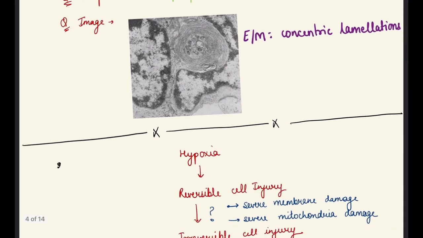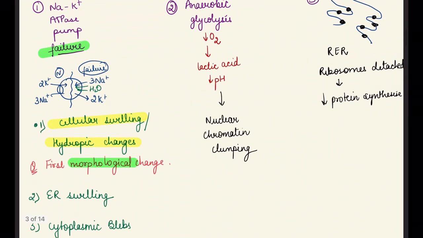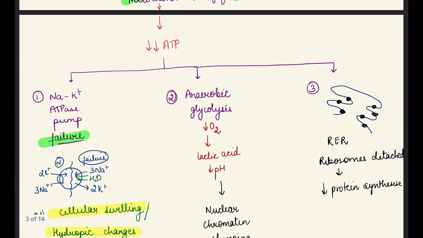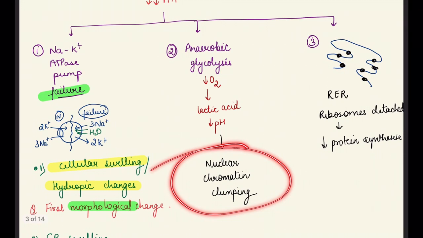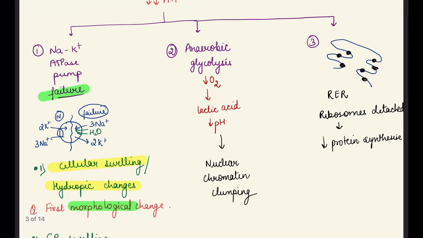Next, with hypoxia, the second part is anaerobic glycolysis, because with mitochondrial dysfunction there is decreased supply of oxygen. Then anaerobic glycolysis takes place, in which lactic acid is formed, and as lactic acid forms, the pH will decrease, and as the pH decreases, there is clumping of nuclear chromatin.